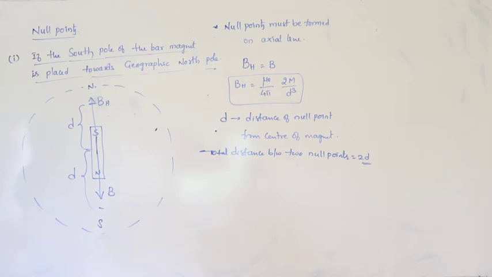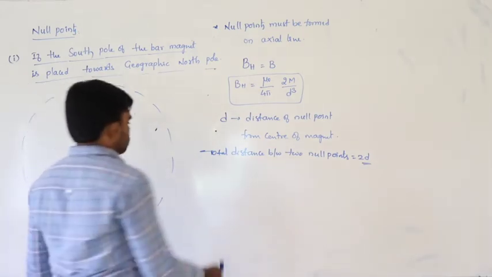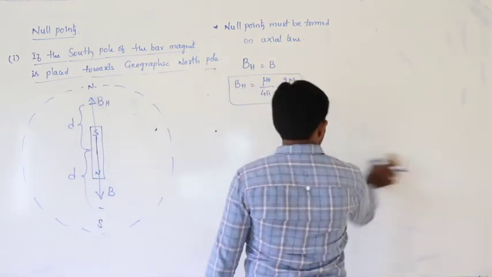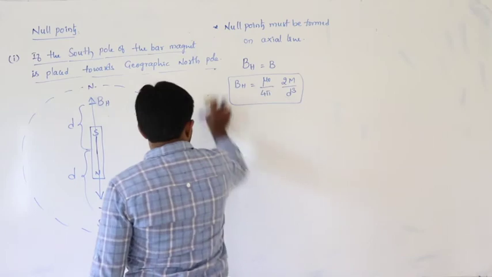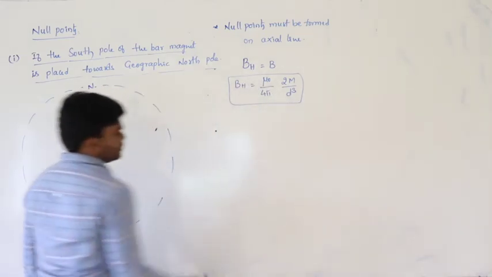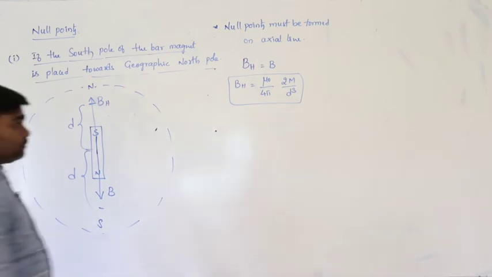This is the case when the south pole of the bar magnet is pointing towards geographic north. Well and good, this is okay. Now, we can discuss again at a distance d by 2 from the magnet.